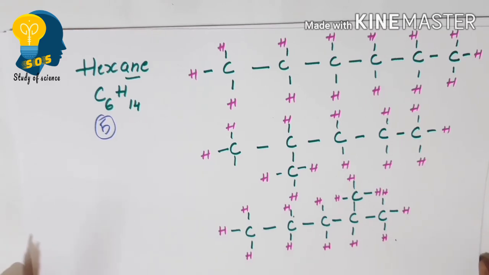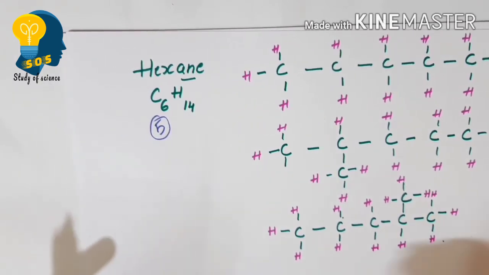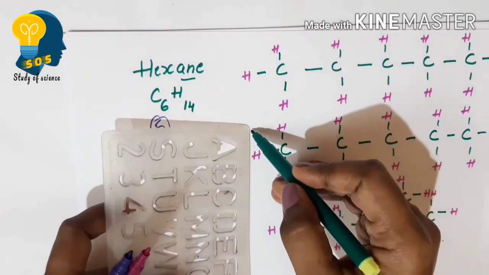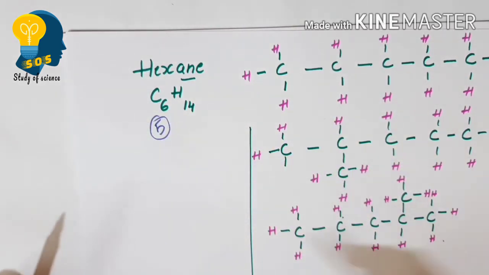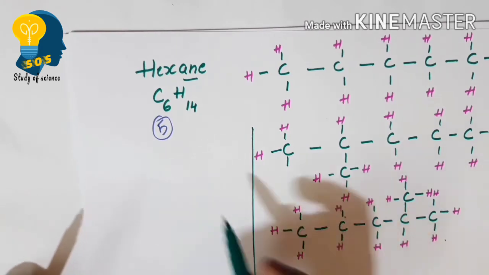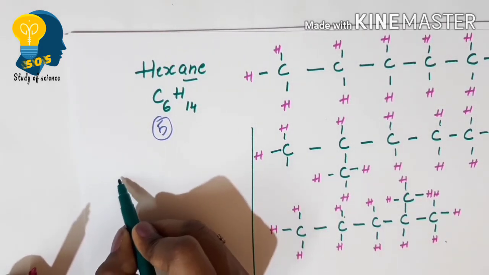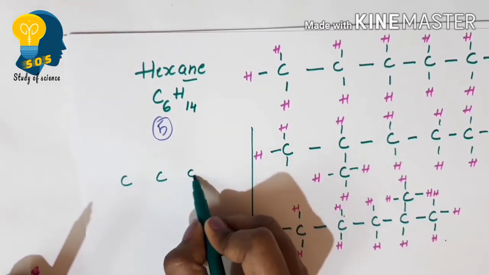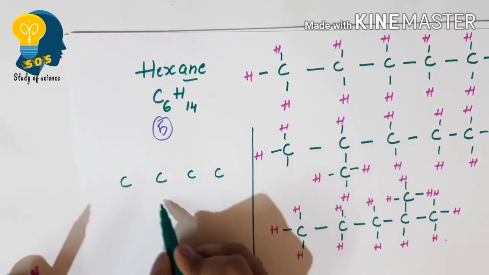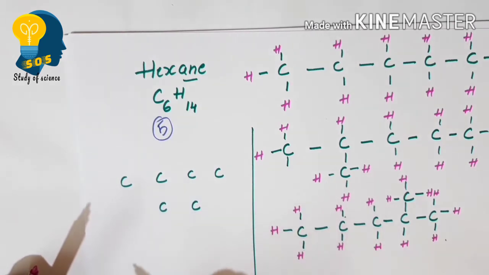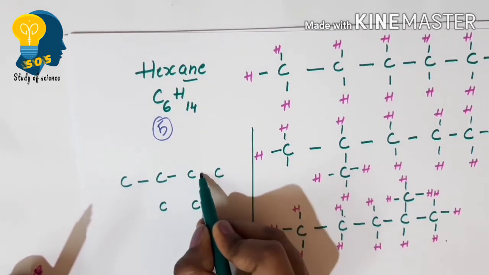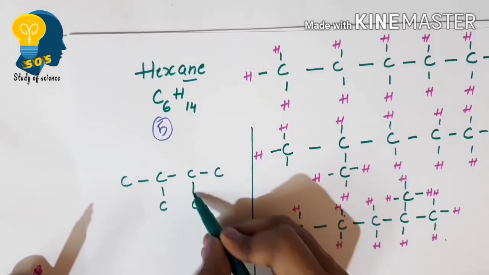Now let me teach you the fourth possible structure of hexane. Let me write 4 carbon atoms in the longest carbon chain, 1, 2, 3 and 4, and the 5th and 6th I will write at the bottom. All the carbon atoms have single bonds between them.